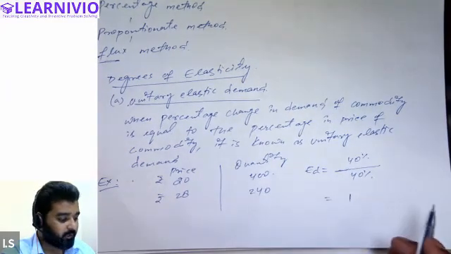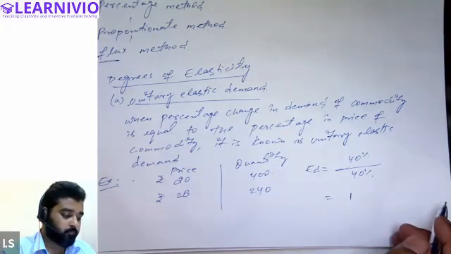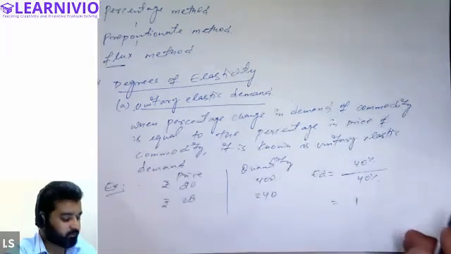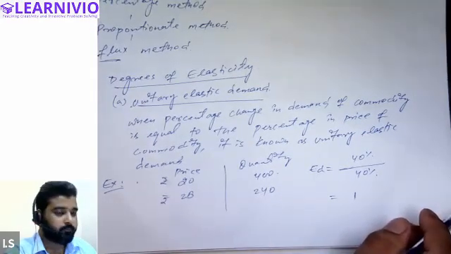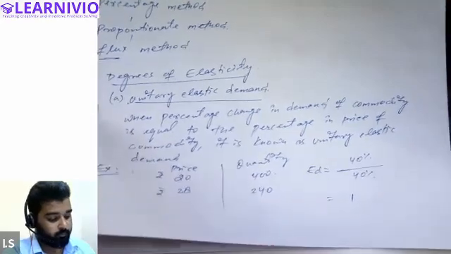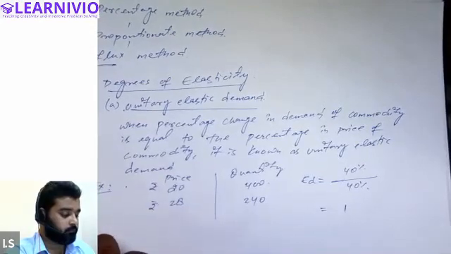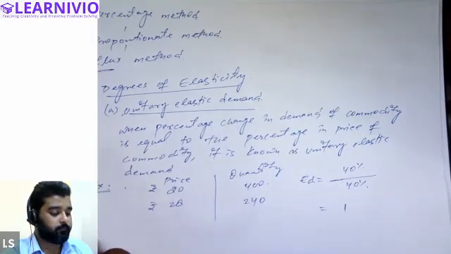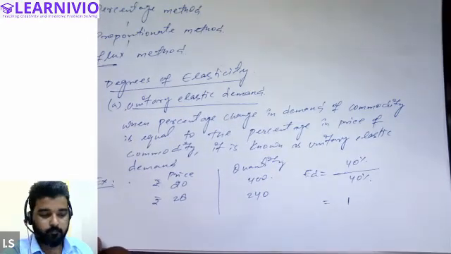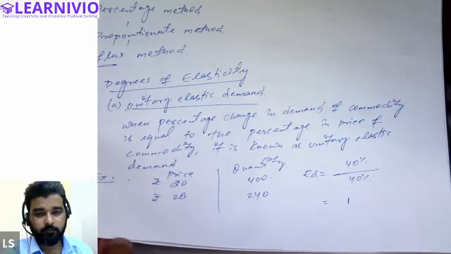So unitary elastic demand shows that the percentage change in demand is equal to the percentage change in price. Please write this down, everyone. Done, everyone? Okay. Now let's make a diagram based on this.